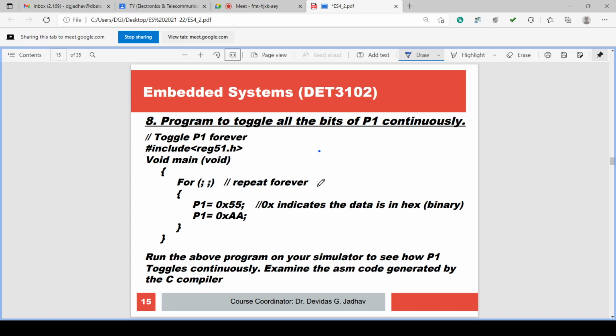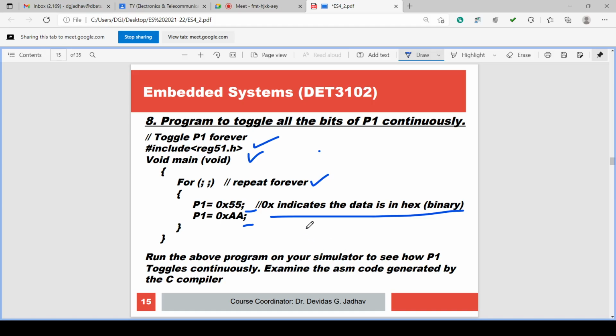But again, all the things are the same: include the header, void main, and repeat forever. The forever loop is there. And P1 equal to 0x55, P2 equal to 0xAA. The 0x indicates hex. It is a simple program, but we cannot observe the toggling, so again we have to introduce the delay. Here is one delay, here is another delay. First we introduced the indefinite delay, and then we introduced the exact delay also.